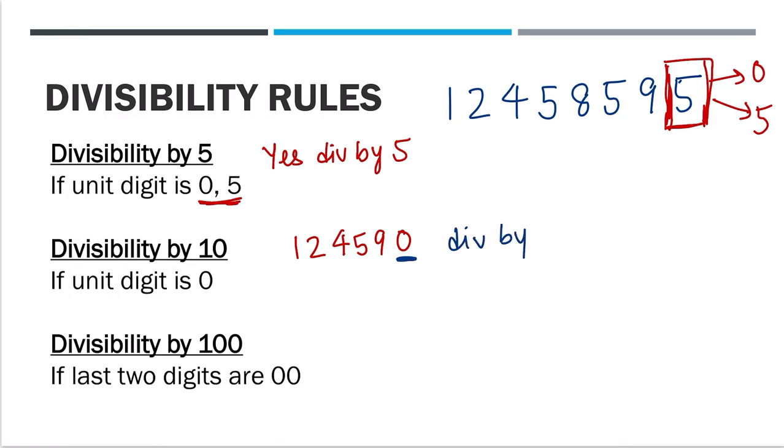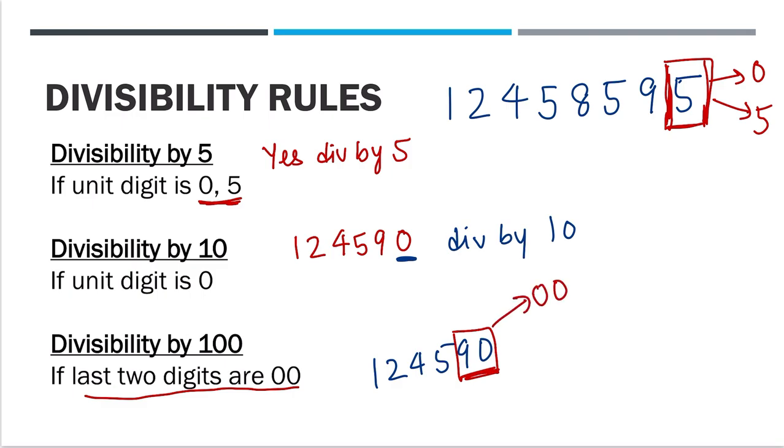Now they ask you, is 1, 2, 4, 5, 9, 0 divisible by 100? In case of 100, you have to check the last two digits, and the last two digits have to be 0, 0. If you check the last two digits, these are 90. This should be 0, 0. If this is not the case, we will say this is not divisible by 100.